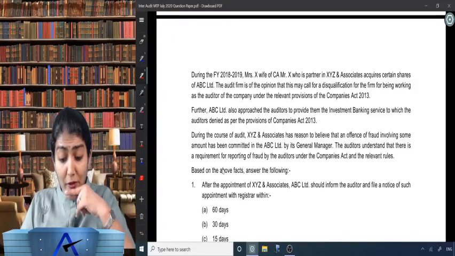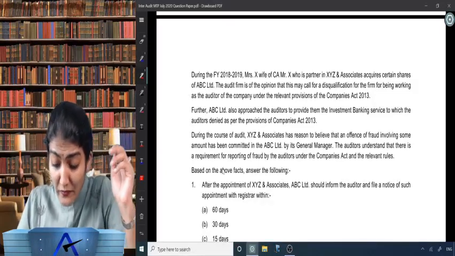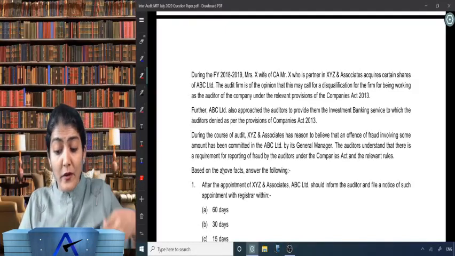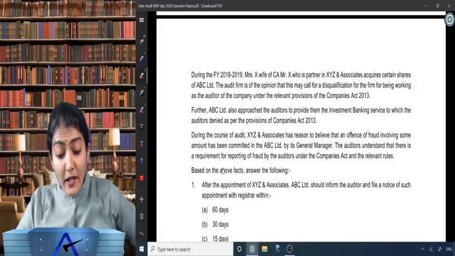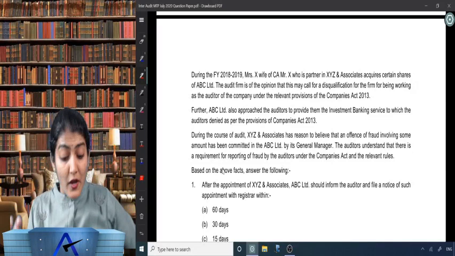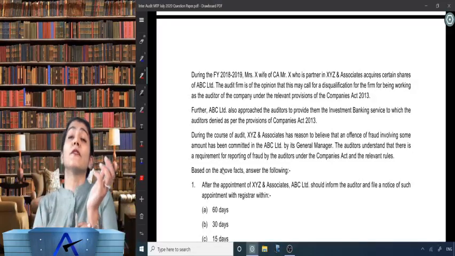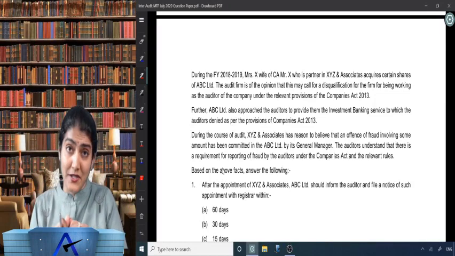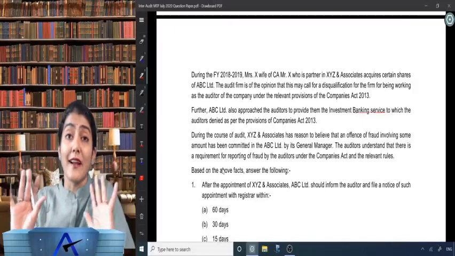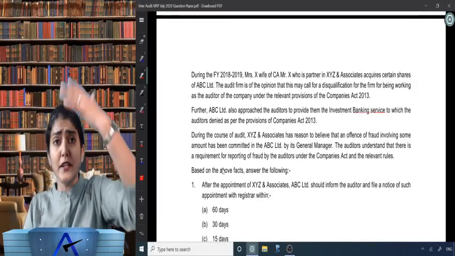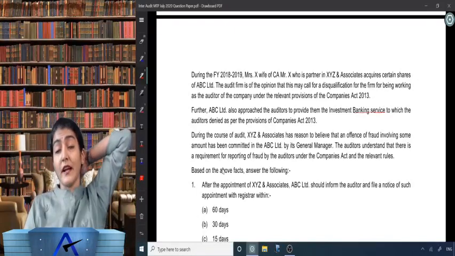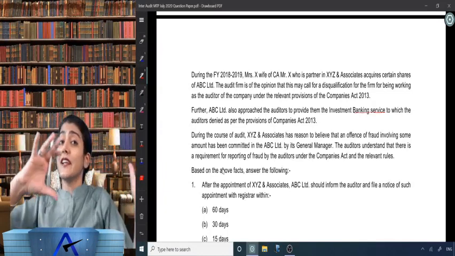Okay, the audit firm is of the opinion that this may call for a disqualification for the firm for working as the auditor of the company under the relevant provisions of the Companies Act. Further, ABC Limited also approached the auditor to provide them the investment banking services, to which the auditor denied as per the provisions of the Companies Act. Very good, auditor, you denied. Because investment banking services comes under section 144, auditor not to render certain services, right, to company, to holding and to subsidiary company, where he is appointed as the statutory auditor of the company. Otherwise, he will be disqualified under 143(3)(I).